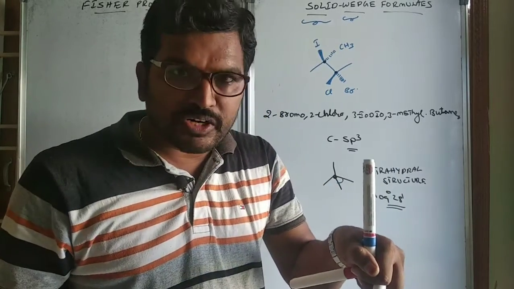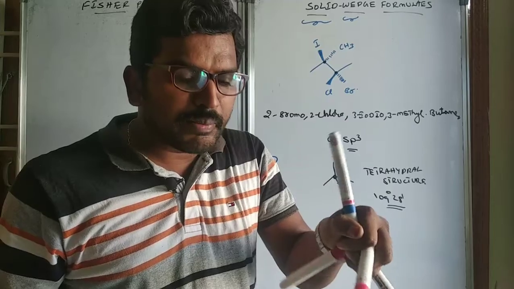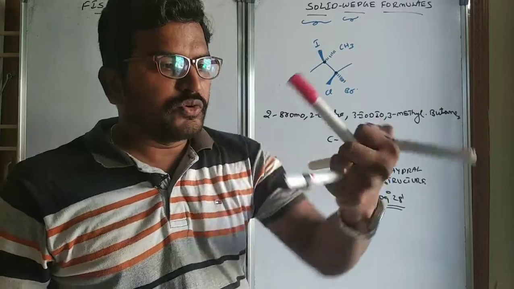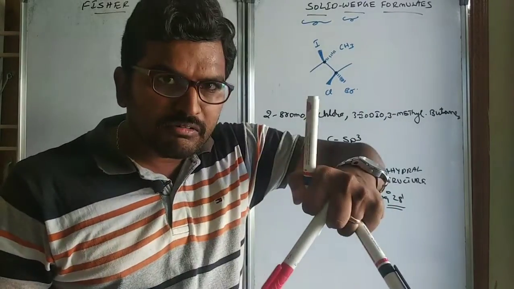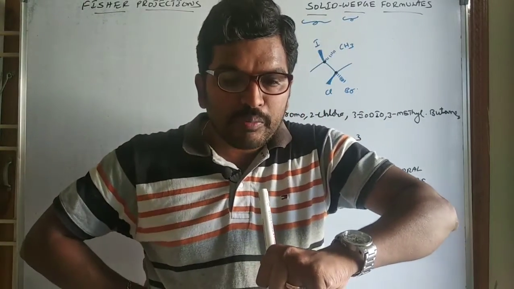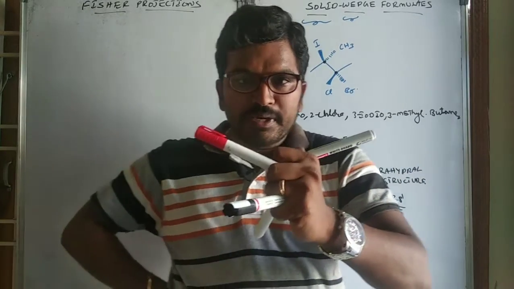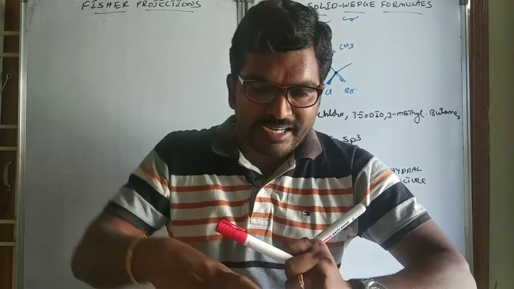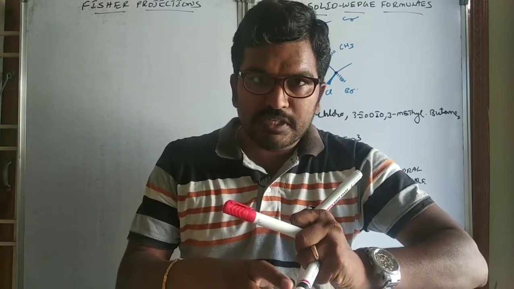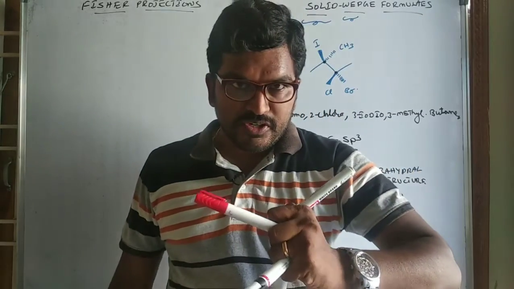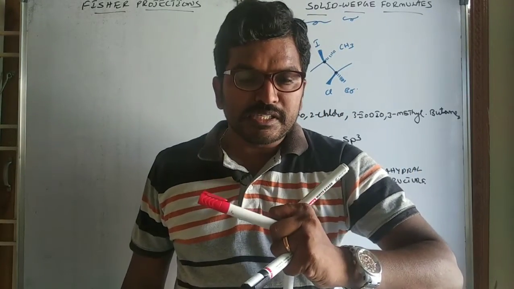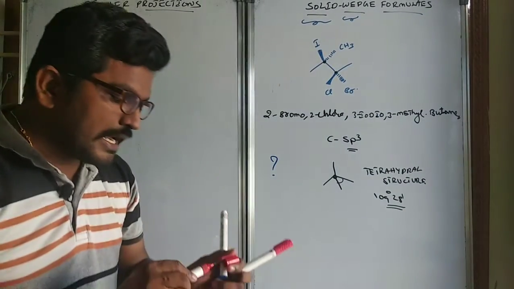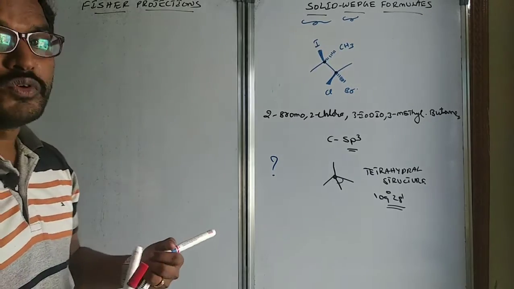In a solid wedge formula, we will be observing the compound in a different manner. If you view from the top, two are towards you and two will be away from you. Like this we will study in the case of Fischer projection formula. In Fischer projections, we see the compound in such a way that two will be towards the viewer and two will be away from the viewer.